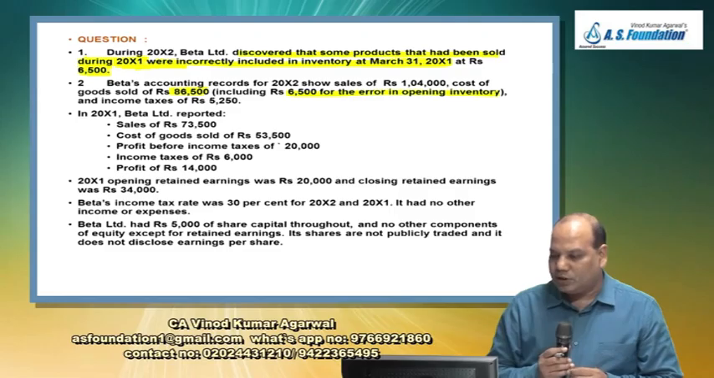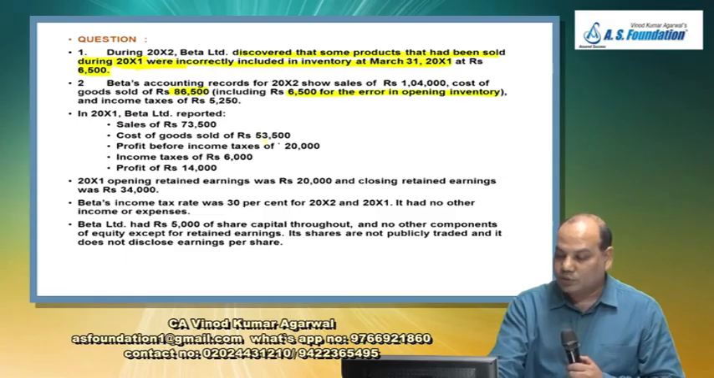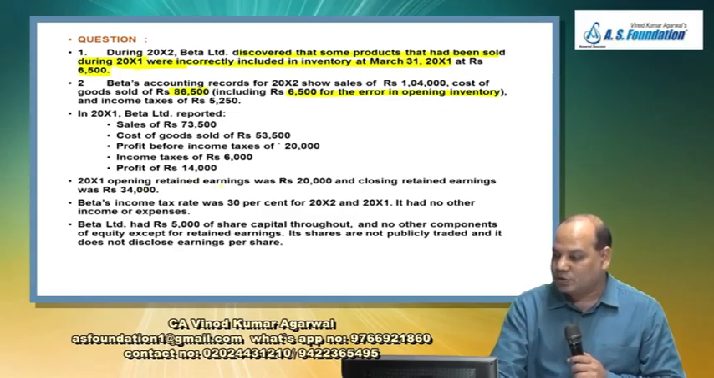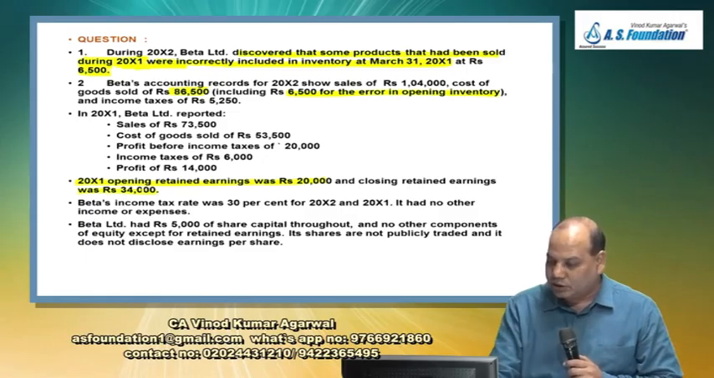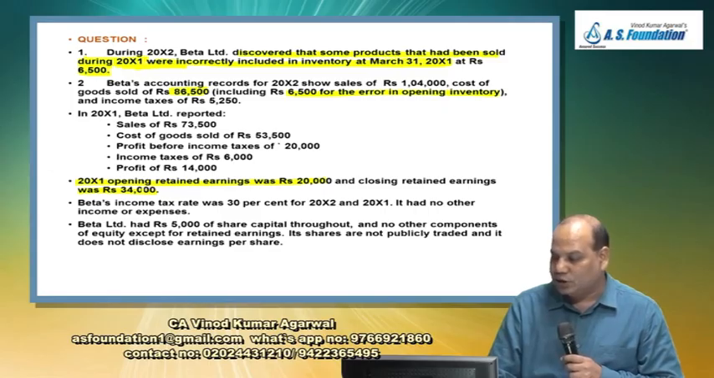In 20X1, Beta Limited had reported sales 73,500, cost of goods sold 53,500, profit before income tax 20,000, income tax 6,000, profit of rupees 14,000. In 20X1, opening retained earning was rupees 20,000. Last year's opening balance will not change, and closing retained earning was 34,000. This will change. Beta's income tax rate is 30%. For 20X2 and 20X1, it had no other income or expense.